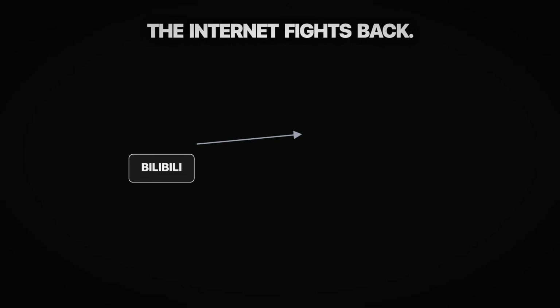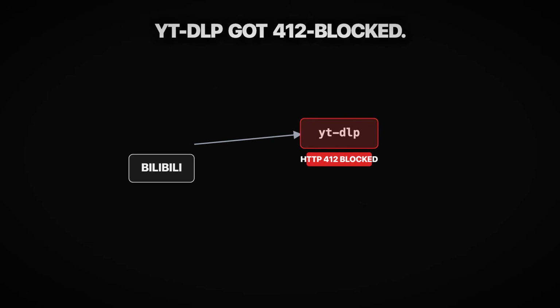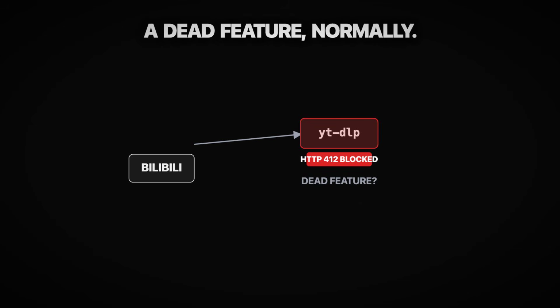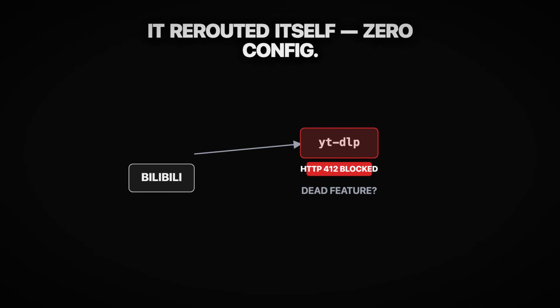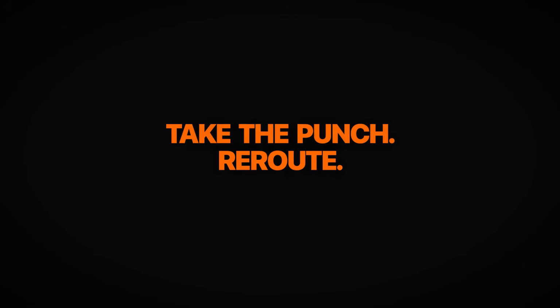And actually working is the whole game, because the internet fights back. Last month, Bilibili's bot defense tripped and hard-blocked the usual YouTube downloader, a flat 412 error. On a normal scraper repo, that's a dead feature until someone files an issue. Here, the maintainers just repointed Bilibili at a different backend, and every user's setup kept working. Nobody touched a config. It's built to take the punch and reroute.